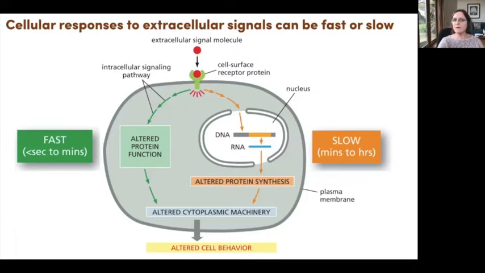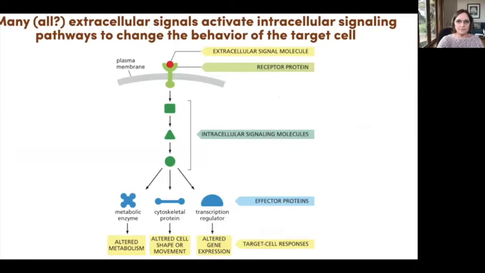Most of the examples we'll talk about today involve faster kinds of switch mechanisms that can happen on the scale of seconds to minutes to dramatically alter cellular behavior. And that's often through enzymatic pathways. So they don't have to make anything, they just need to modify existing proteins. As I'll talk about, in order for a signal that stays outside the cell to do stuff inside the cell, there are typically internal signaling mechanisms that are activated in response to this extracellular signal. And so there's a relay of information from outside the cell to inside the cell.